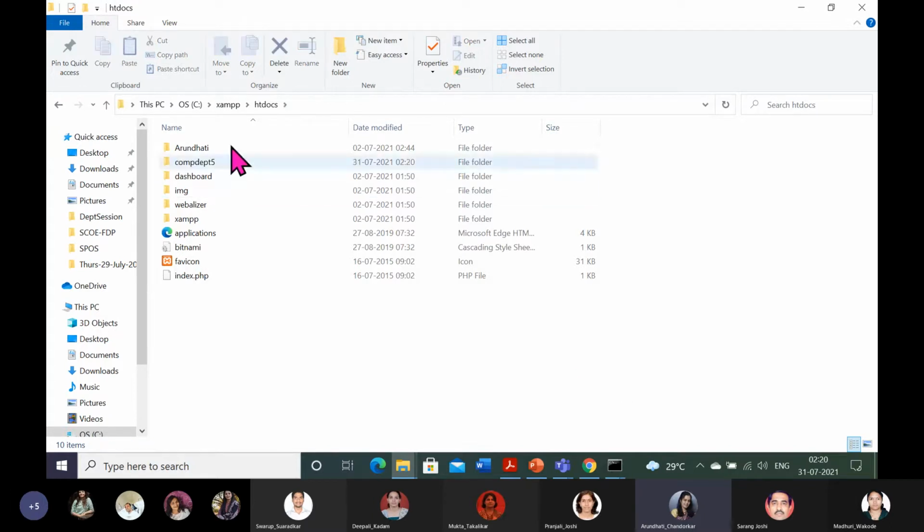Like in exam, this htdocs is a very important folder. In htdocs, all your sites data will be there. Like Arundhati is one site, comdept5 is now the demo site. And that's it. So let us go ahead.